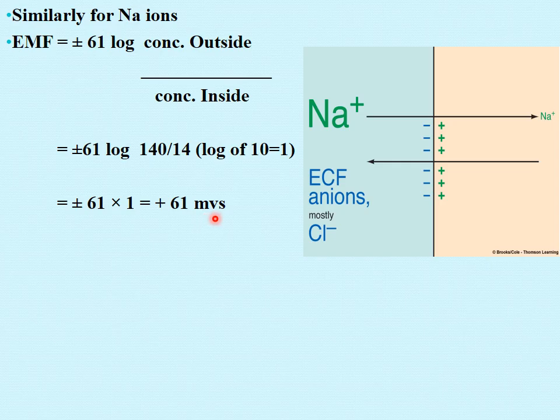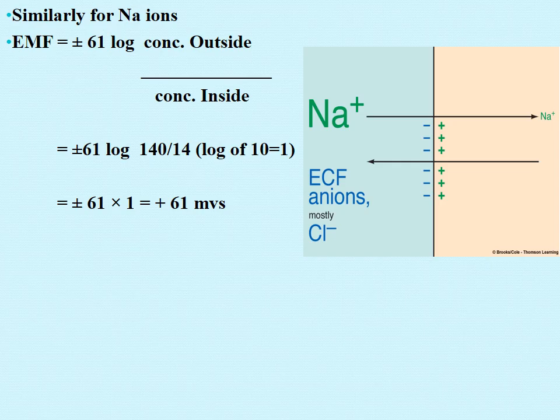Now why do we put the plus sign here? Because as I told you, sodium is a positive ion, and when a positive ion moves inside the cell it causes positivity in the cell, and we always take the sign with reference to the cell interior. So the cell interior is becoming positive because the sodium ion is moving inside the cell.